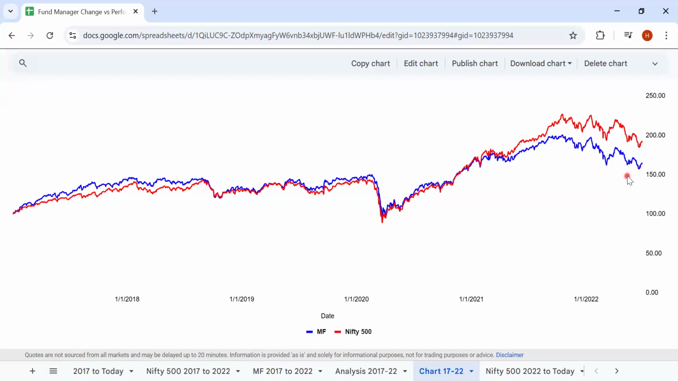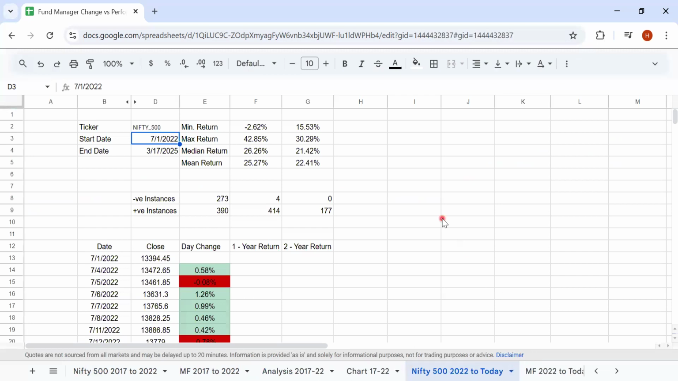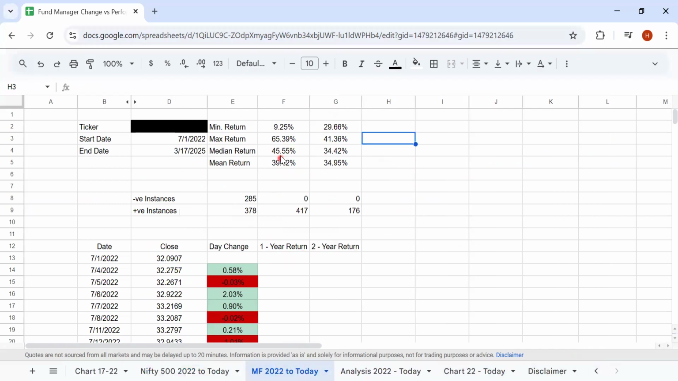Now let's look at the data after the change of the fund manager. This data will be less than 3 years old, because in 3 more months' time it will be 3 years. Similarly, we have calculated the rolling returns for 1 and 2 years, since the data is small, and the same for the mutual fund as well: mean, maximum, median, and minimum returns, and the number of negative and positive instances.